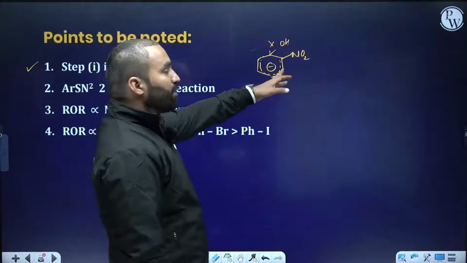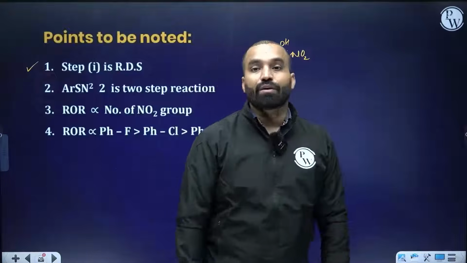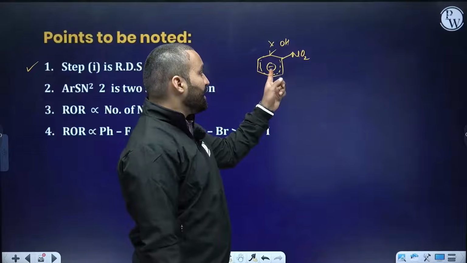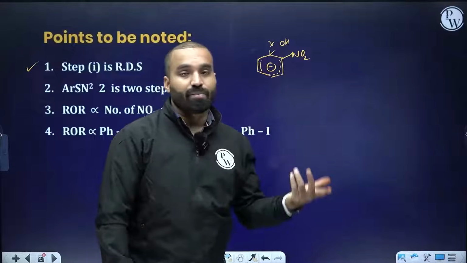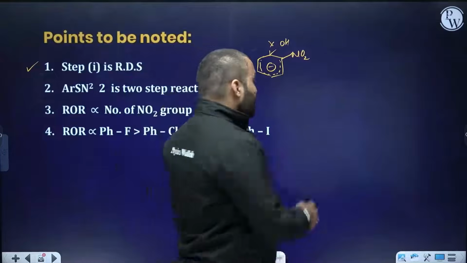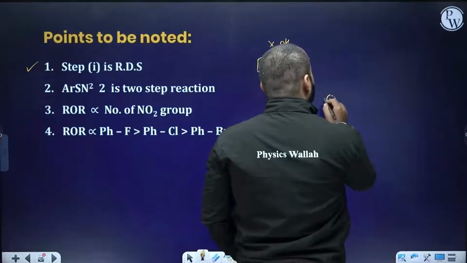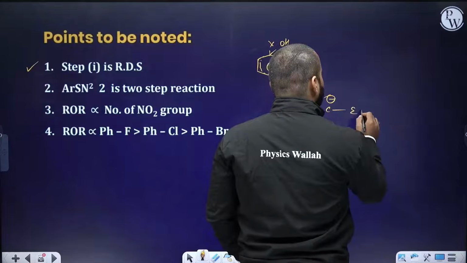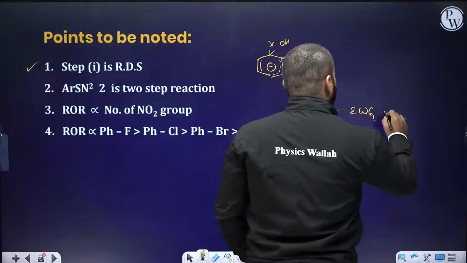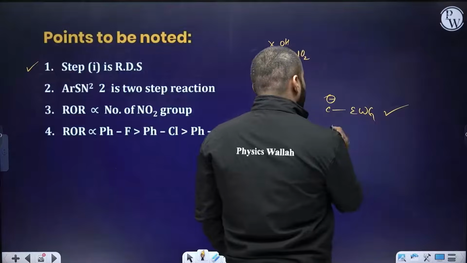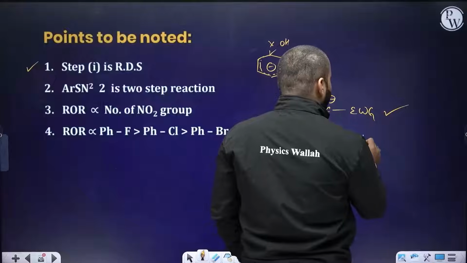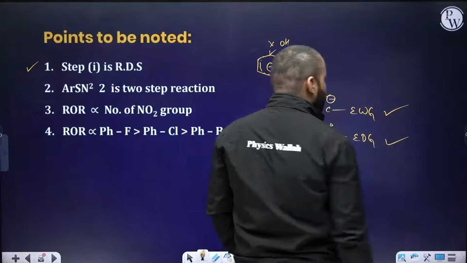The purpose of installing the ring with the electron withdrawing group is also justified here. Negative charge is basically stabilized by having an electron withdrawing group. So how do we stabilize a carbanion? By attaching electron withdrawing groups. This is a good situation. How do you stabilize carbocation? By having electron donating groups. This is also a good situation.